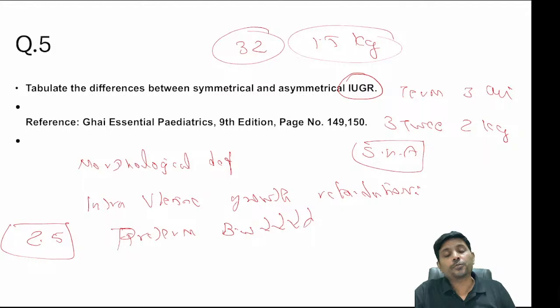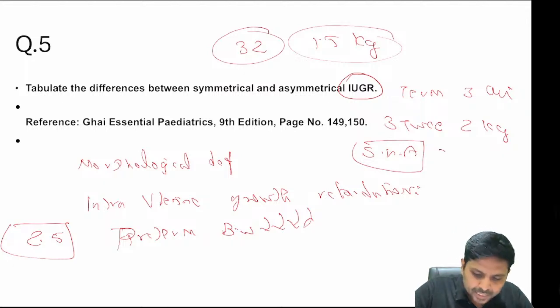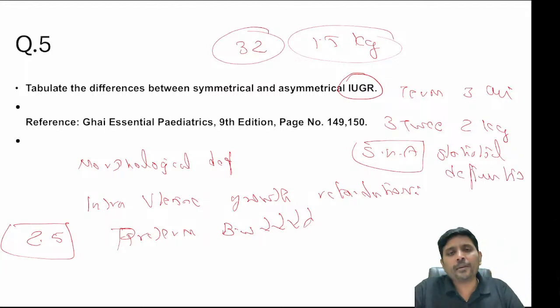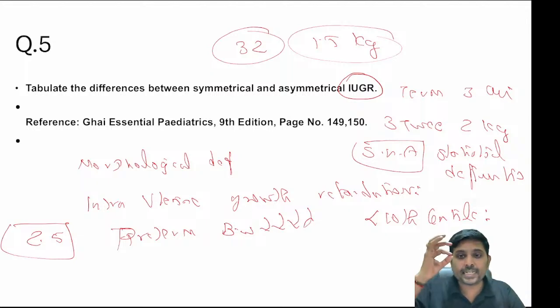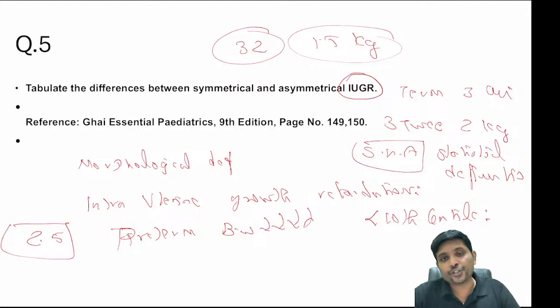Sir, what is called small for gestational age and what is called IUGR? Small for gestational age is a statistical definition. What do you mean by statistical definition? When the weight of the child for that particular gestational age is less than the 10th centile at birth, we will call it small for gestational age. It is a statistical definition.